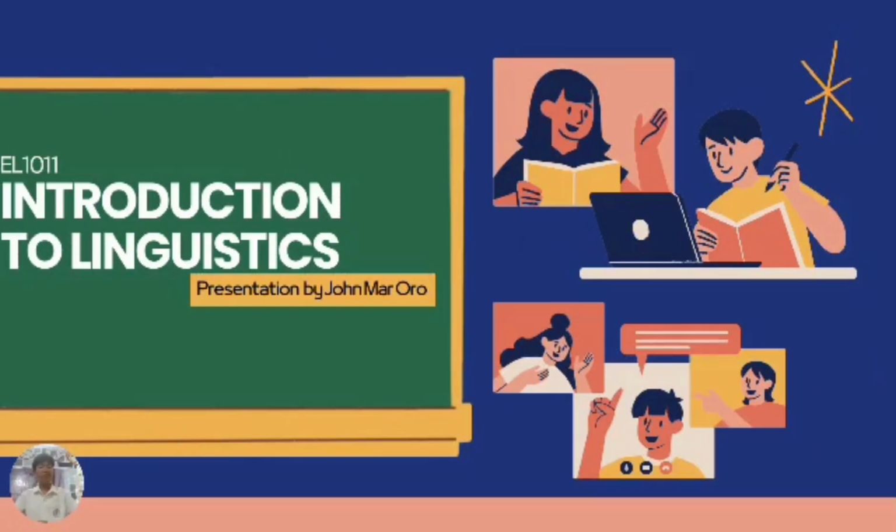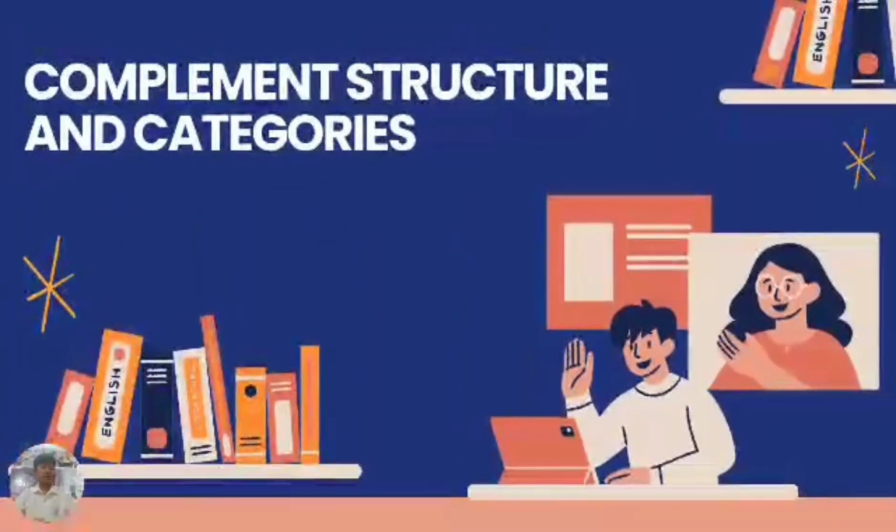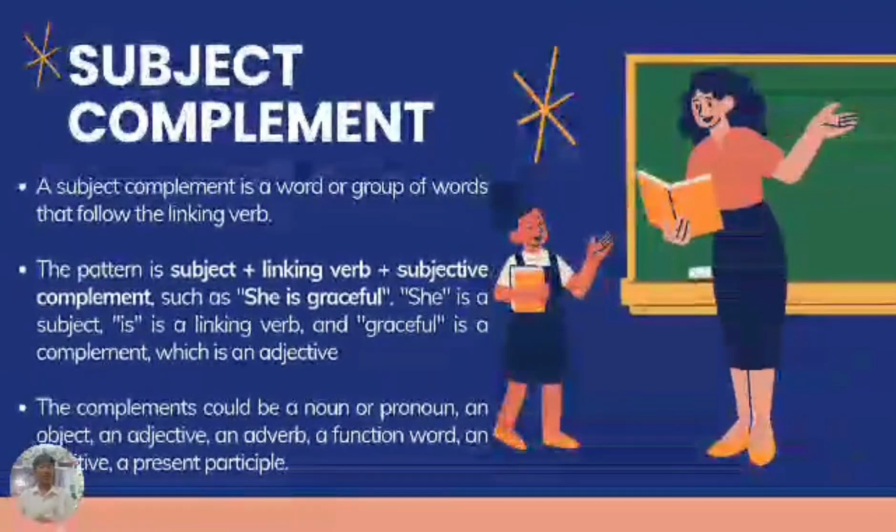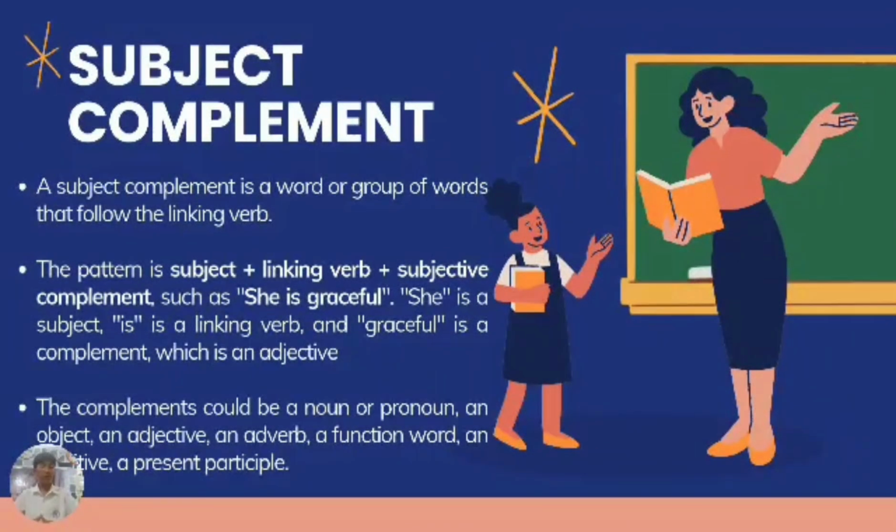My topic for this video is complement structure categories. In complement structure and categories, there are two categories: subject complement and object complement. First is the subject complement. A subject complement is a word or group of words that follows a linking verb.